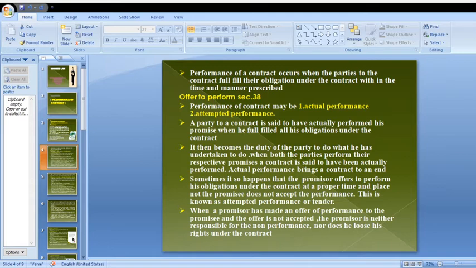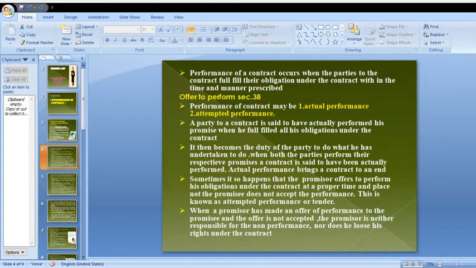Here the time and place are not accepted by one of the parties in the contract, that is the promisee. This is known as attempted performance or tender.